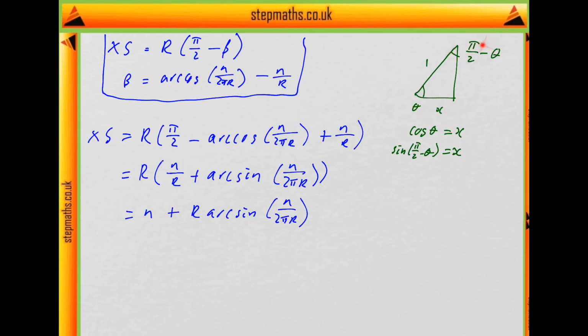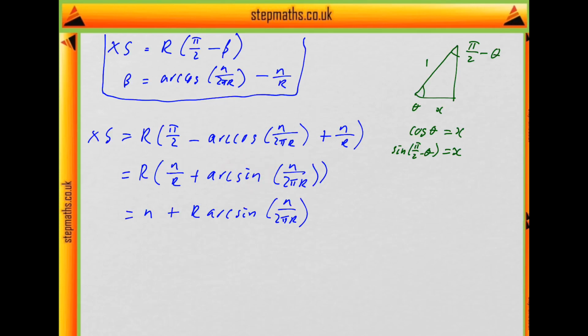Then this angle at the top of the triangle, because it's a right angle triangle, is pi by 2 minus theta. And that means sine of this angle is going to be x. So theta is arc cos x, then pi by 2 minus theta is arc sine x, as long as everything's acute, which we're going to justify in a second. So that means this part becomes arc sine of n over 2 pi r. We could have gone straight there if we'd drawn the picture slightly differently.